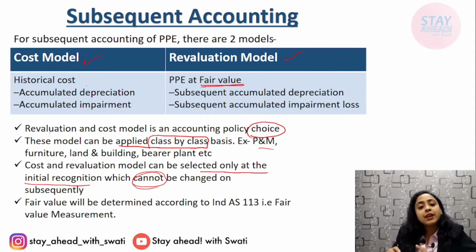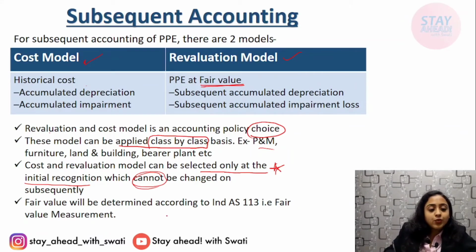The option can be opted only at the time of initial recognition, and the option that the entity chooses has to be followed consistently. It cannot change afterwards. Okay, this is very important. You can have questions on this. You can have interview questions or MCQ questions on this.